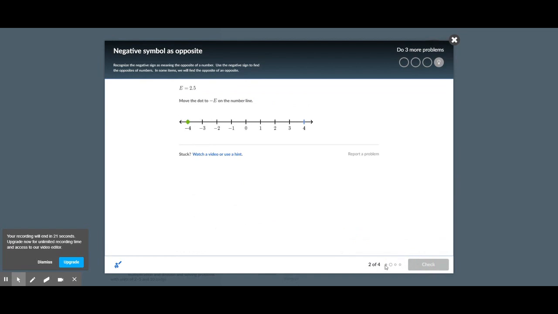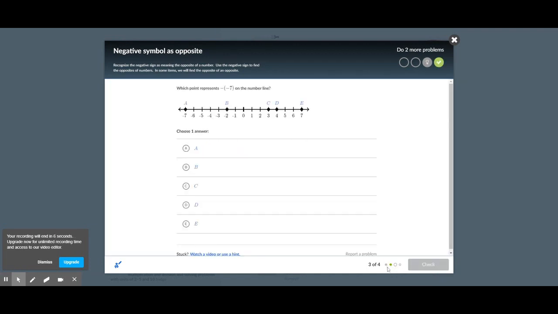But I didn't. This one's grey. If I get it right, move that to negative E. E is 2.5, so negative E is negative 2.5. You'll see if I get a question right, it goes green, and if I use a hint or something, it's gone grey. That's sort of just trying to determine. So if it's gone grey, then